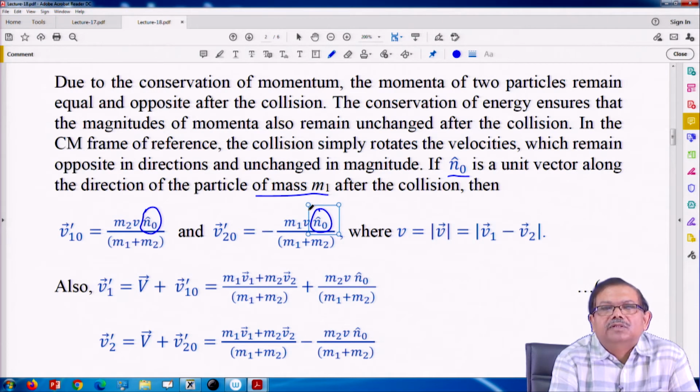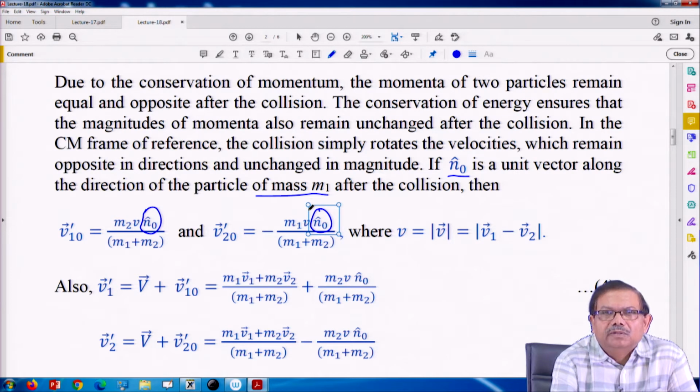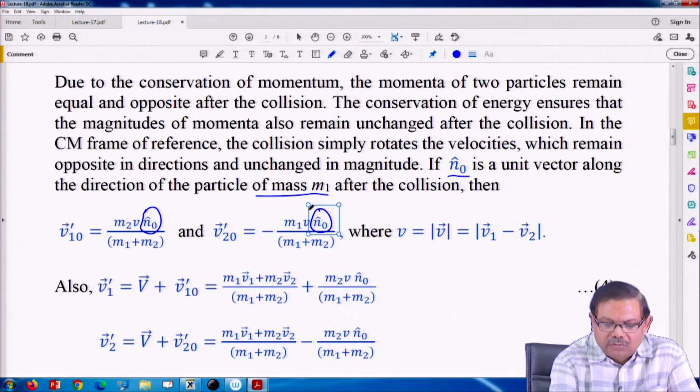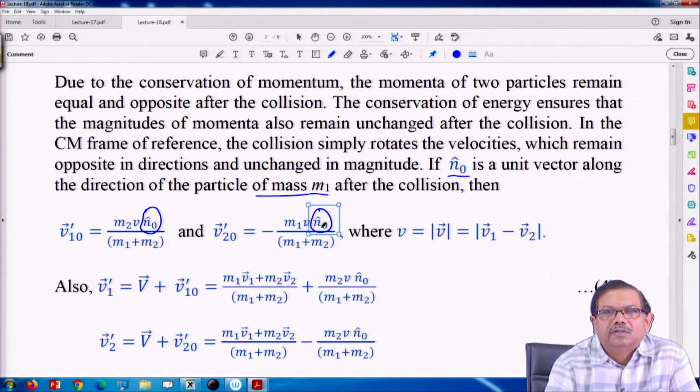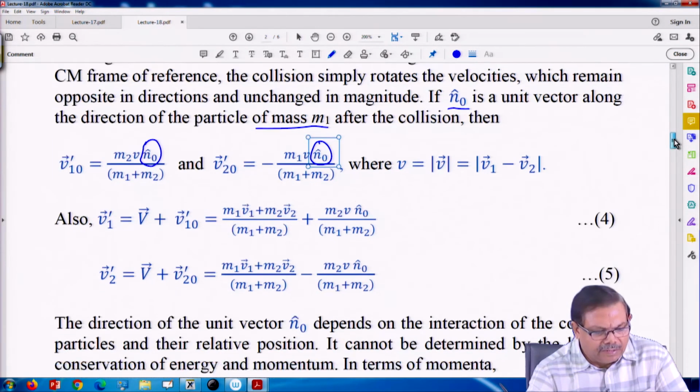Before collision they were moving in opposite directions, heading towards each other. After collision they are moving away from each other. So, what can collision do? Collision can only rotate the vectors after the collision, where the vector would be we do not know. So, we have put a unit vector that could be in any direction.